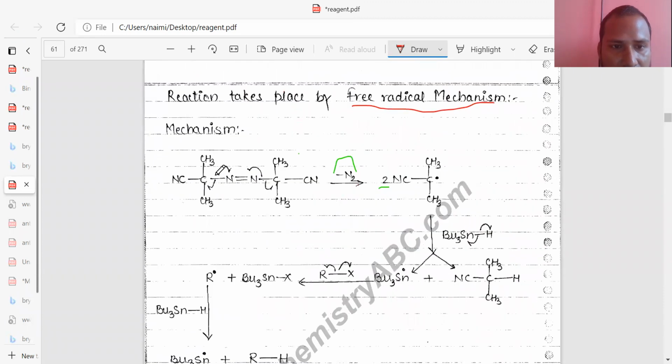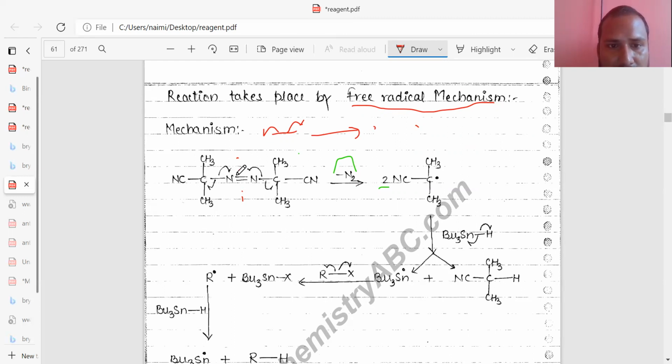The mechanism involves first the formation of a free radical. If you break any bond, this bond is made up of two electrons, so it is homolytic fission, meaning one electron goes to carbon, and in a similar way, because this molecule is symmetrical, one free radical on the nitrogen side.